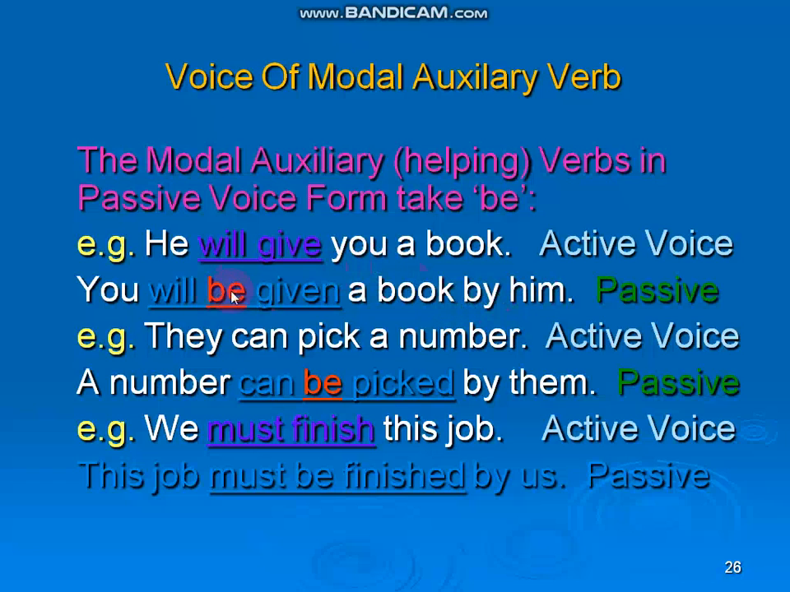Be. Look here. Second sentence: They can pick a number, active voice. A number can be picked by them, passive voice. Third sentence: We must finish this job, active voice. This job must be finished by us, passive voice. That means by using be in passive voice, you can turn the sentence into passive voice.